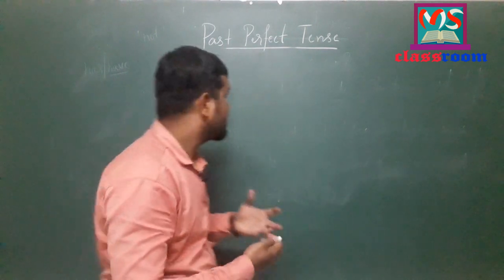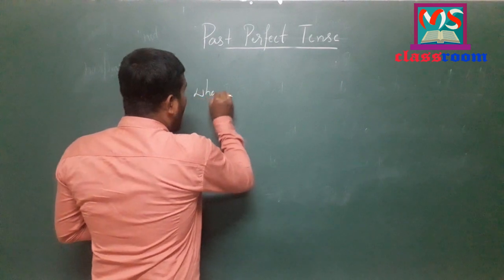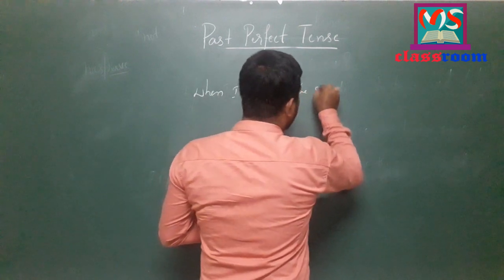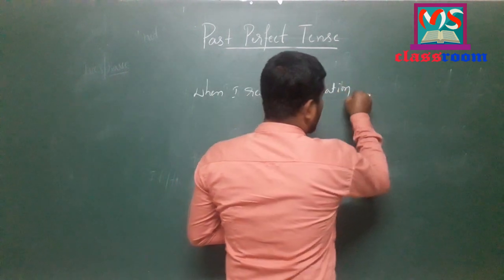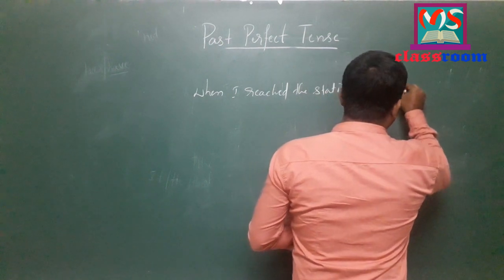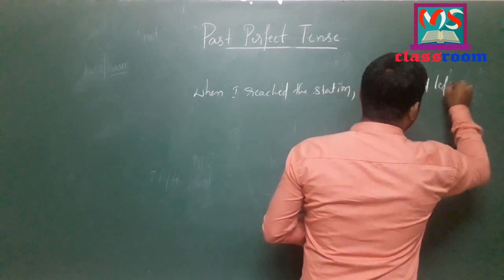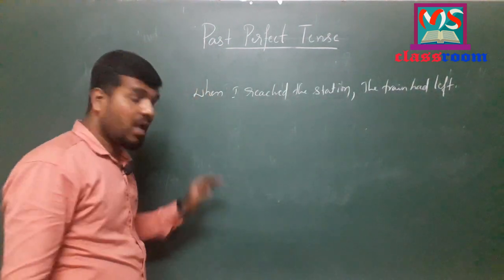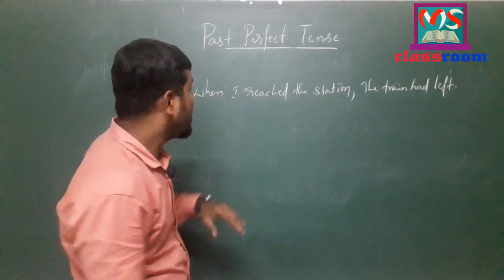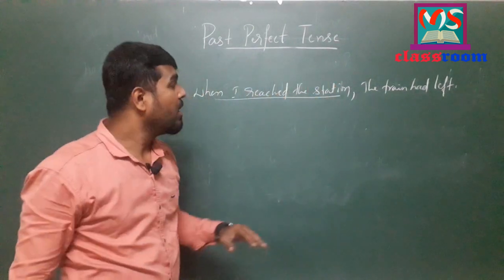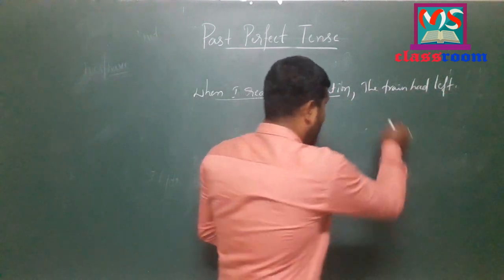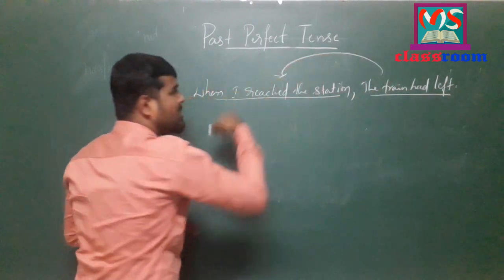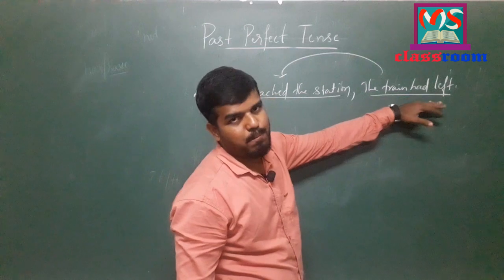Let me discuss with examples here. When I reached the station, the train had left. Look at the sentence here. We have two past actions. They are: when I reached the station, which is the later past action, and the train had left, which was completed sometime in past before the other action took place. It is the earlier past action.